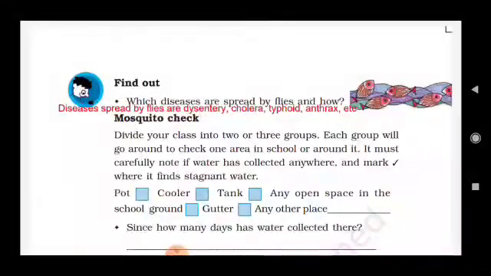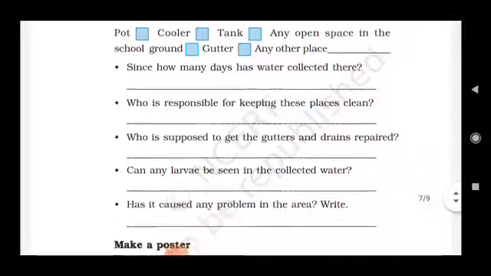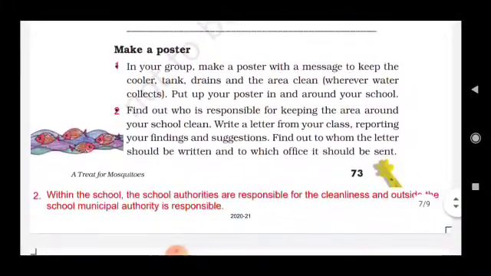Find out which diseases are spread by flies and how. Diseases spread by flies are dysentery, cholera, typhoid, anthrax, etc. Now these things you have to do yourself at home. Make a poster. Question number 2, find out who is responsible for keeping the area around your school clean. Write a letter from your class reporting your findings and suggestions.